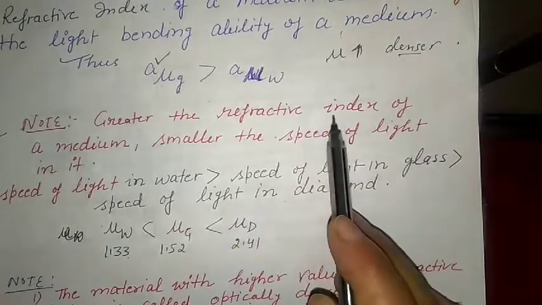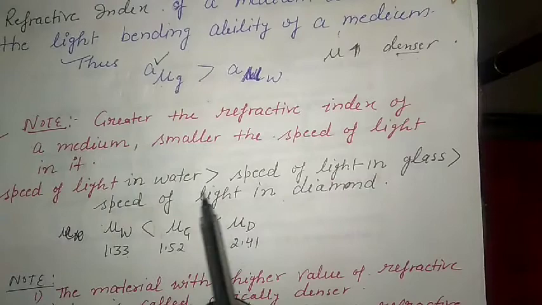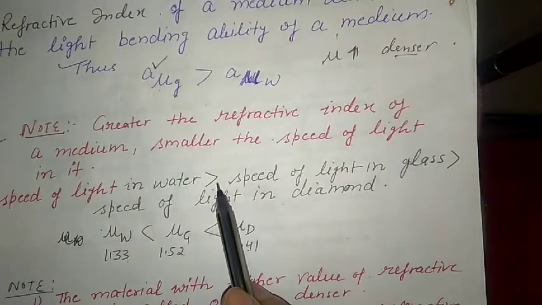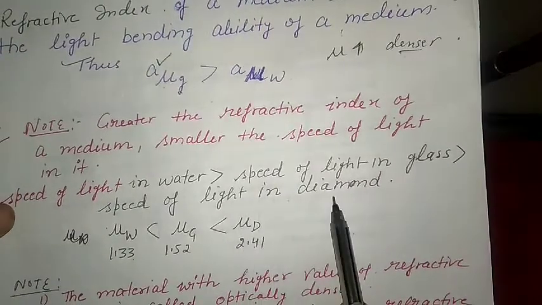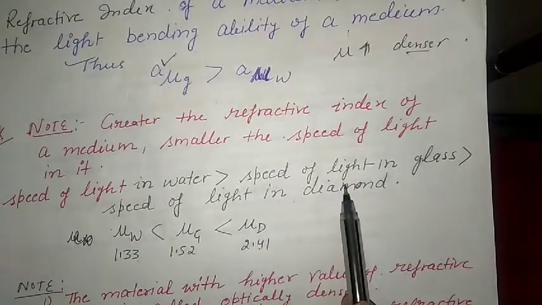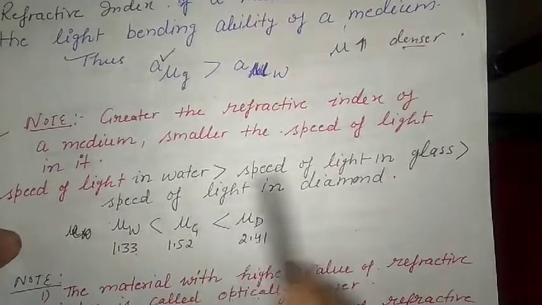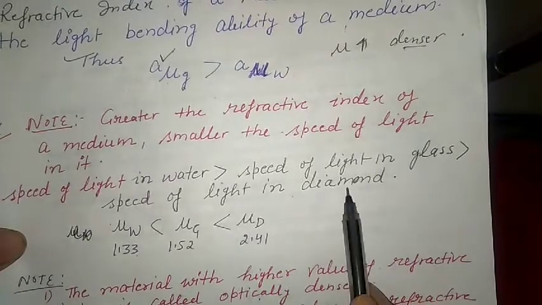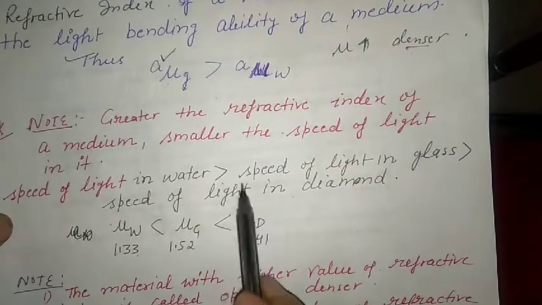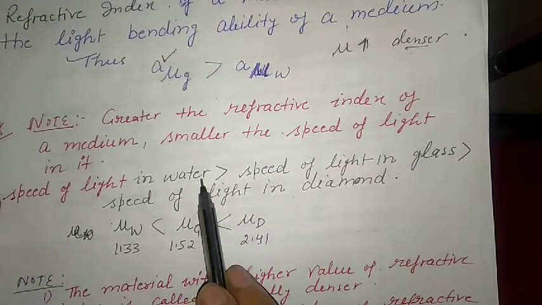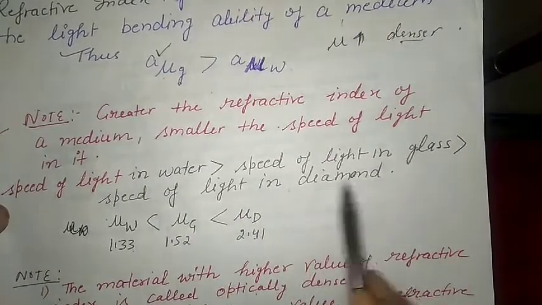So the greater the refractive index of a medium, the smaller the speed of light in it. So the speed of light in water is greater than the speed of light in glass and the speed of light in diamond. We have compared three substances here: the speed of light in water is comparatively higher, the speed of light in glass is medium, and the speed of light in diamond is least.